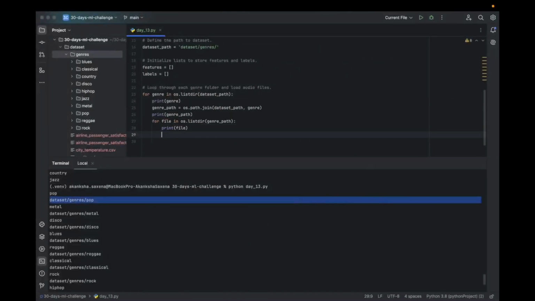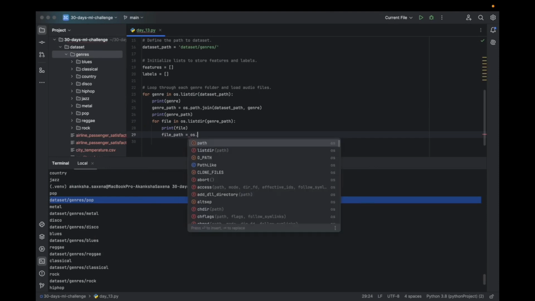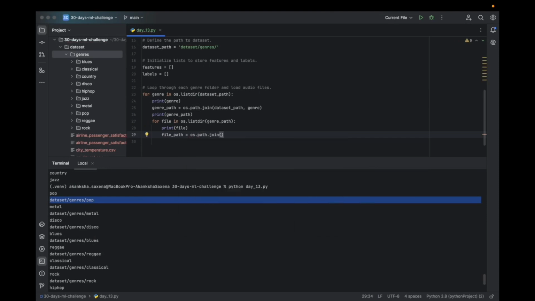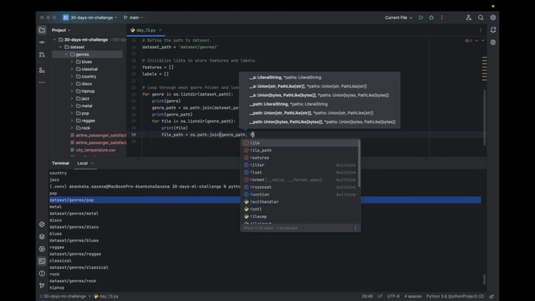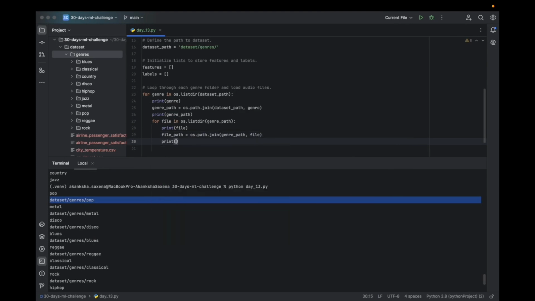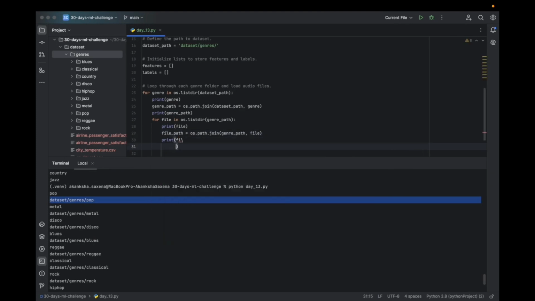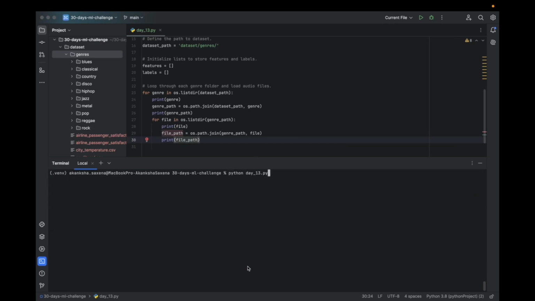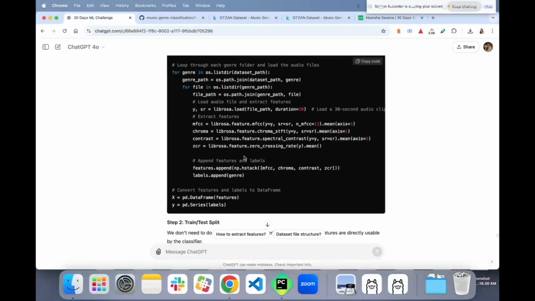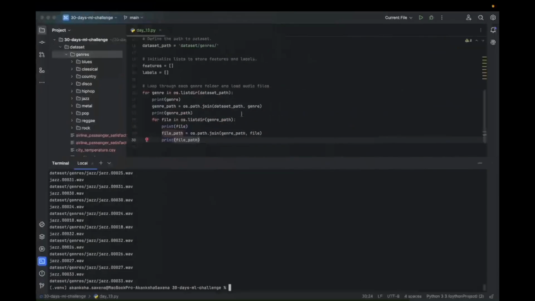Okay, so file, and then we are going to create file path, os.path.join genre path and this file, and print file path. We are going to clear the terminal and run it again. Is this what we are doing? Yes. For each file we have got the file path.